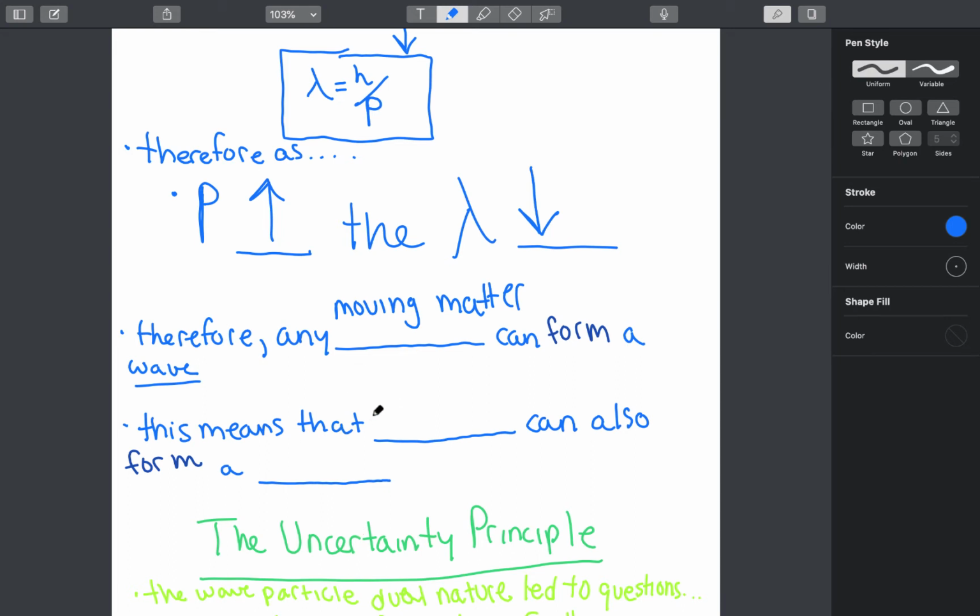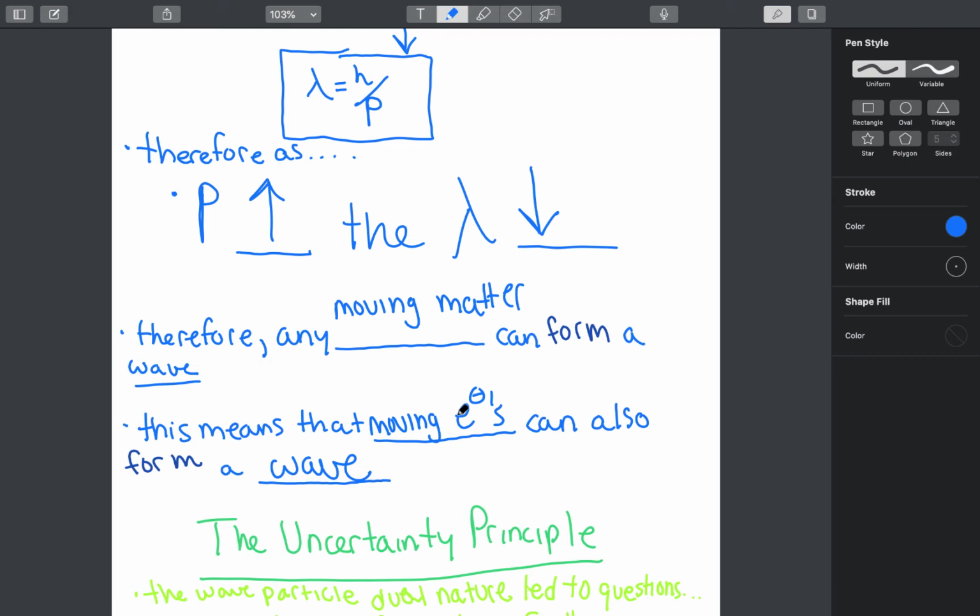This means that moving electrons can also form a wave. So now we have this idea, which is a very important idea, and will be very important in the next video: that moving electrons can be described as a wave.